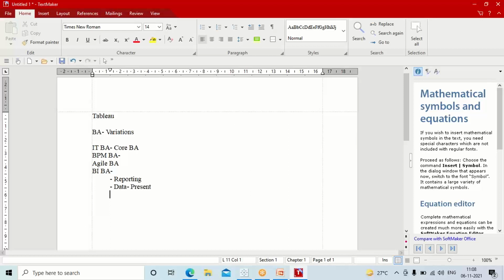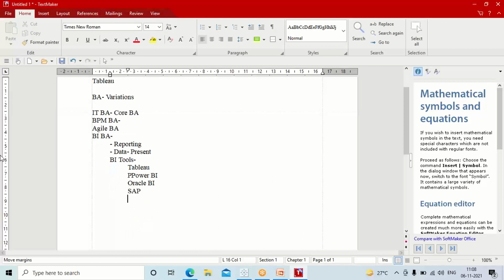Okay, so we have multiple BI tools available in the market. One of the BI tools we have right now is Tableau. We have Power BI, we have Oracle BI, and we have SAP, which also has BI. Guys, we have multiple high-end companies which work on BI tools.